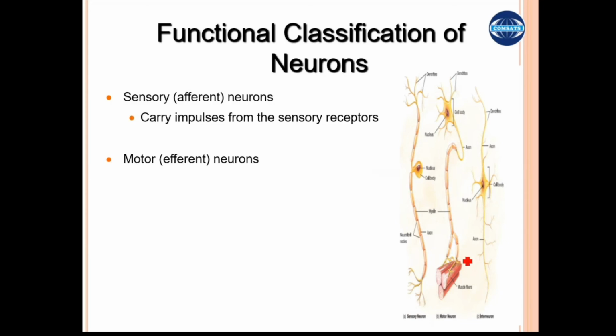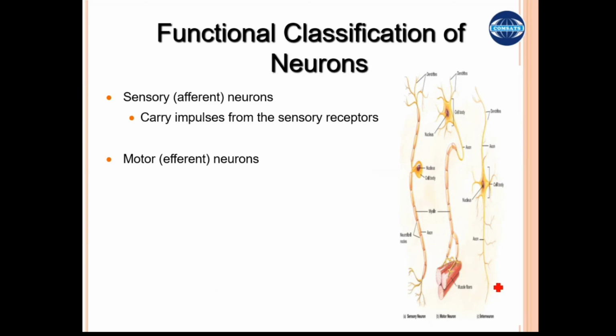The second one is called the motor neuron, which mostly have their cell bodies present in the central nervous system or in the vertebral column, and they transmit the message in one direction towards the effectors or muscles.